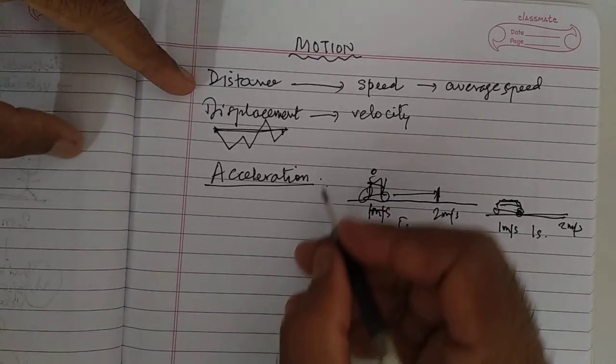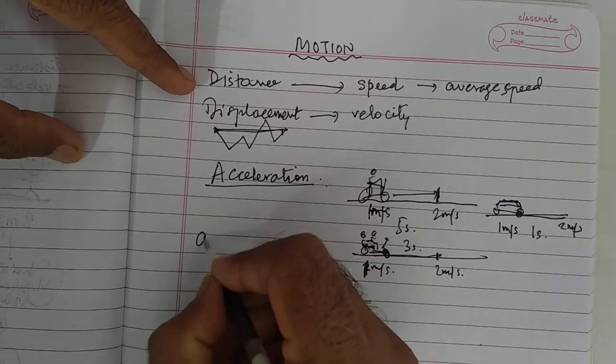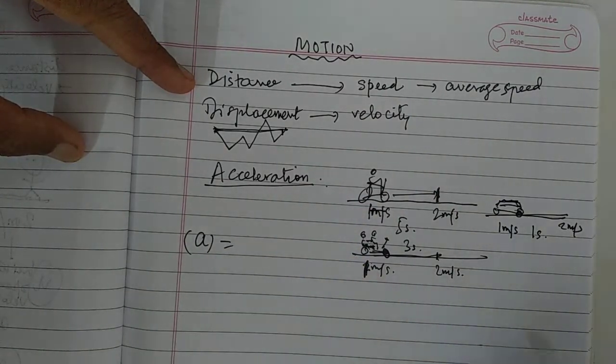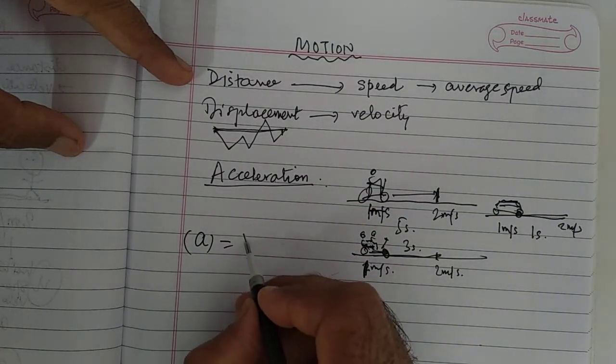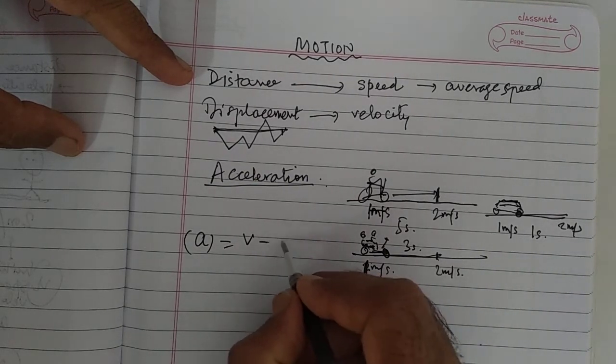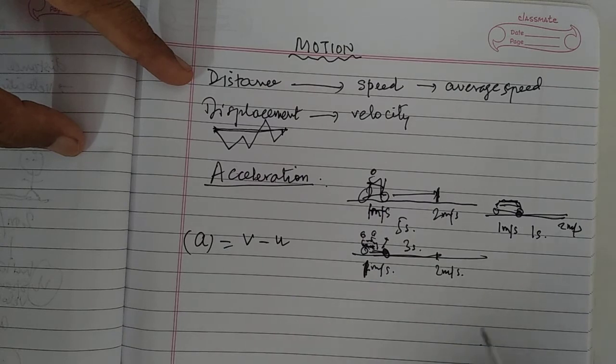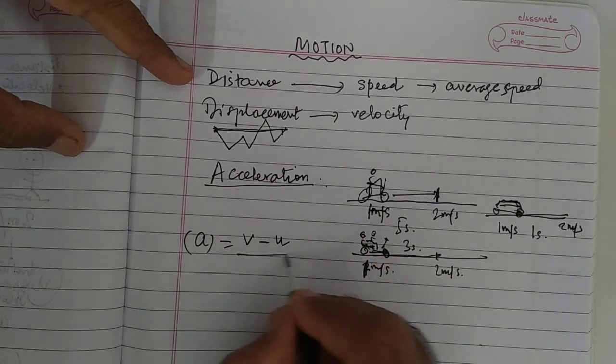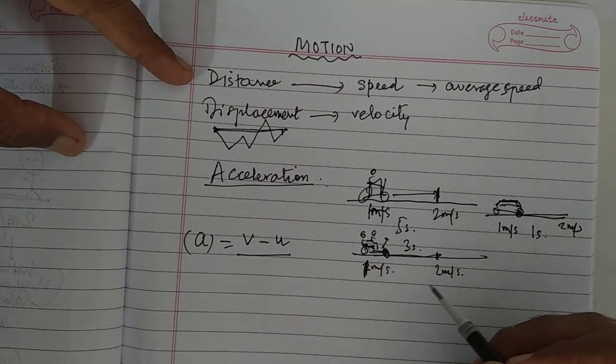Now let us define acceleration: a is equal to the final velocity, that is 2 meters per second, minus the initial velocity, which is 1 meter per second, upon time taken. Now the time taken is different.